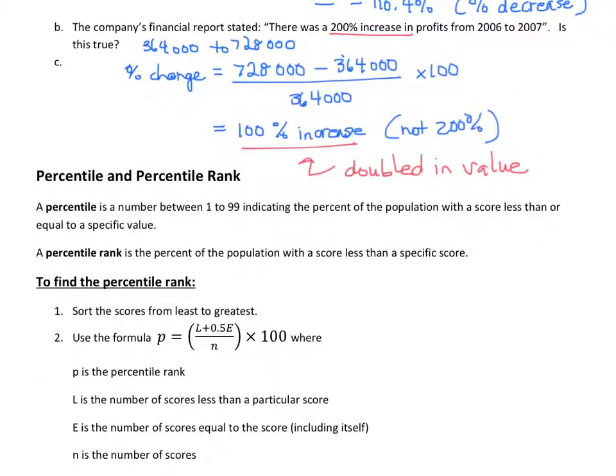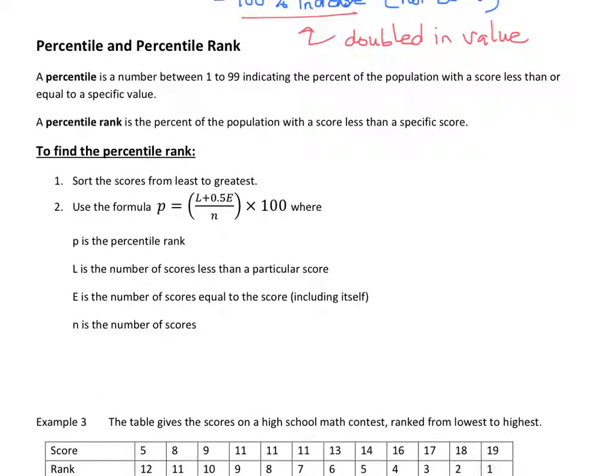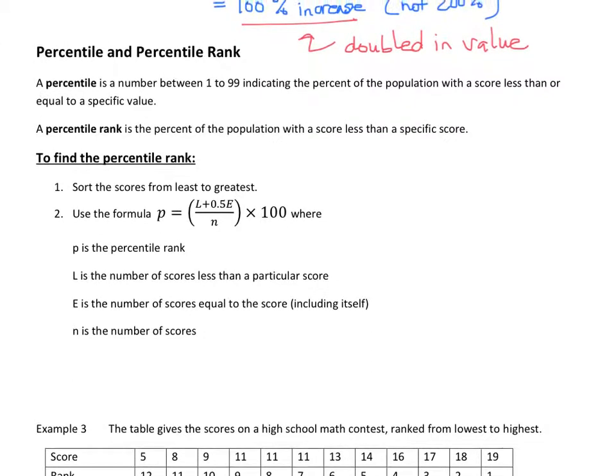Okay, the next statistical measure we're going to look at is percentiles and percentile ranks. Now these calculations are slightly trickier. First of all, a percentile is a number between 1 and 99 that indicates the percent of a population with a score less than or equal to a specific value.